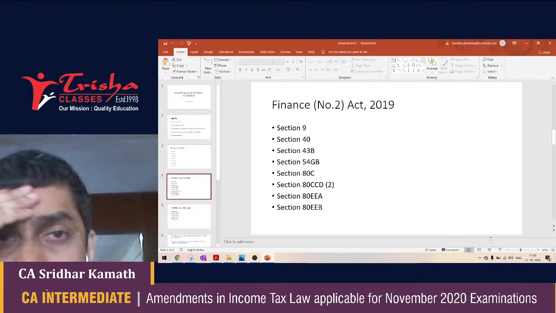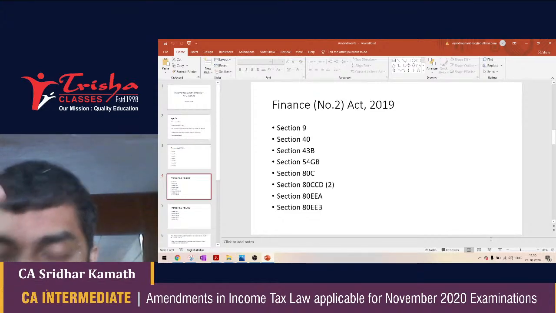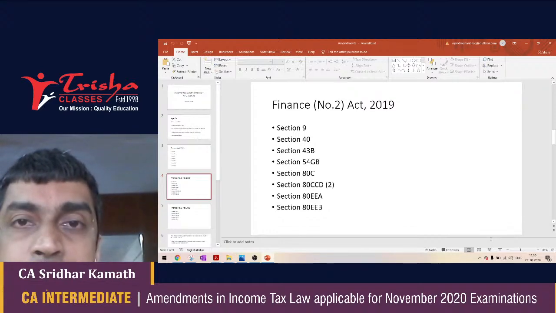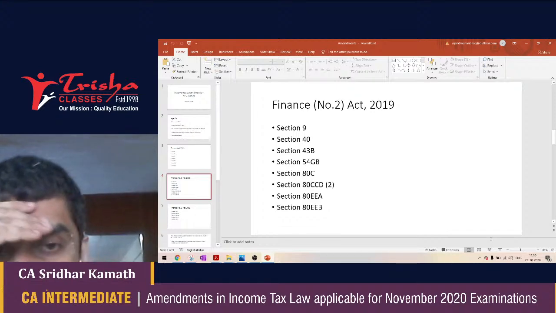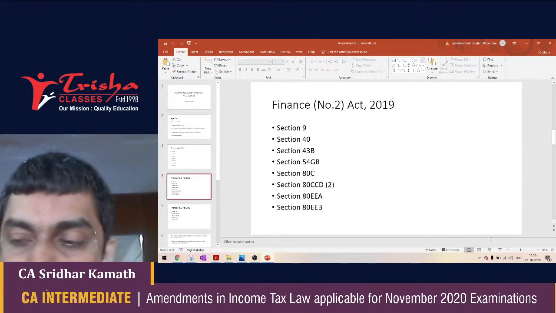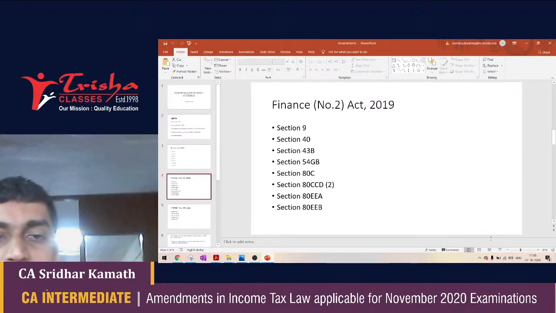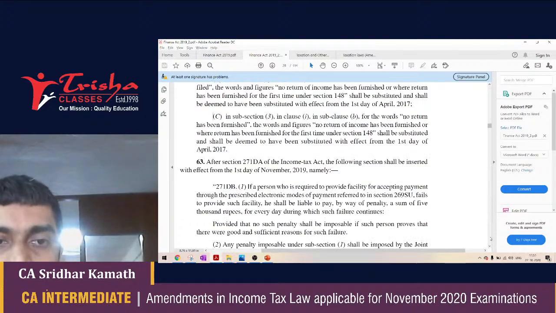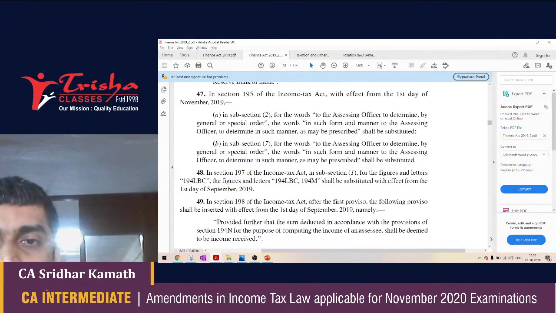Section 43B has added to an already long list of expenses which are available for deduction only on payment basis one more expenditure, which is interest on loan taken from NBFC or deposit taking NBFCs. Section 54GB has been amended. I mean, this is a section which perhaps I skipped. Section 54GB has also been amended.